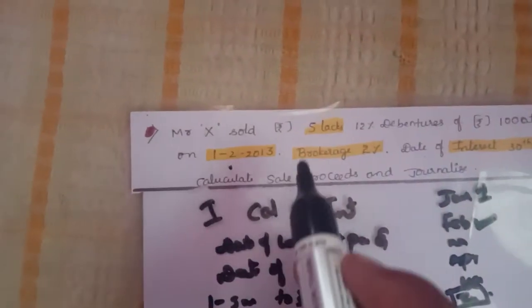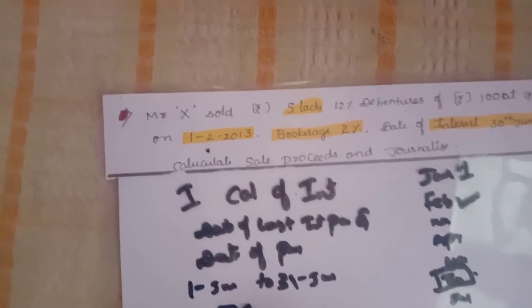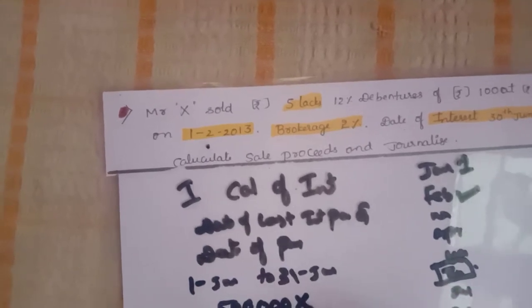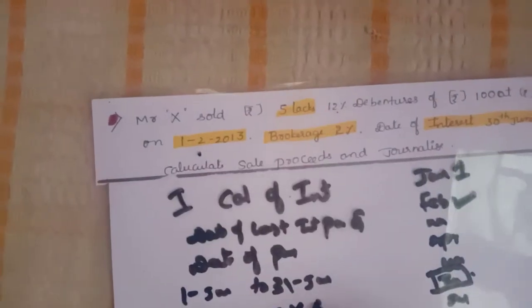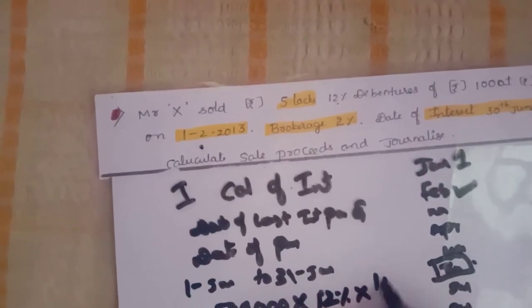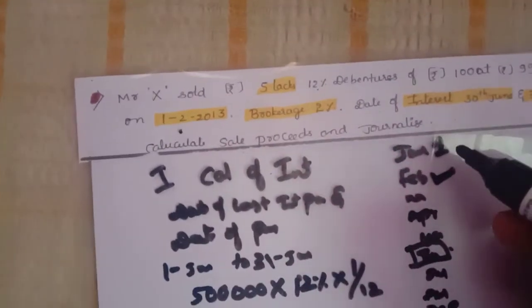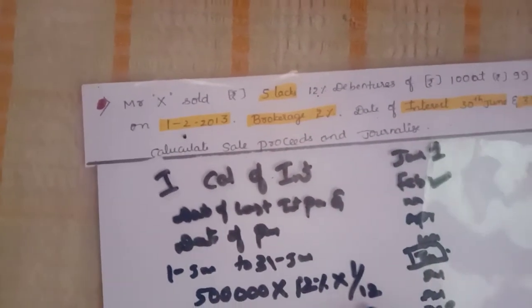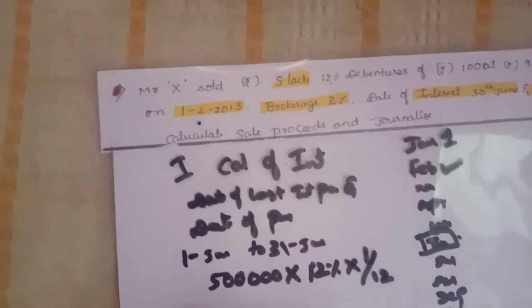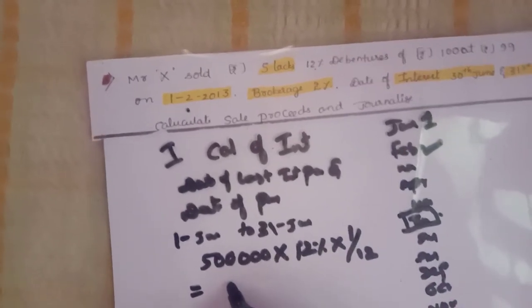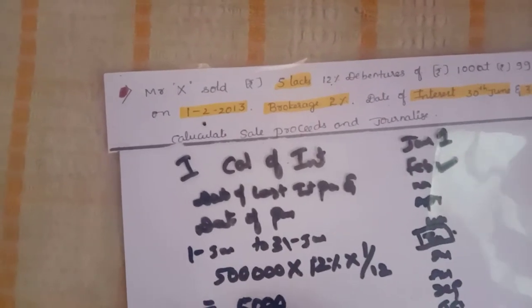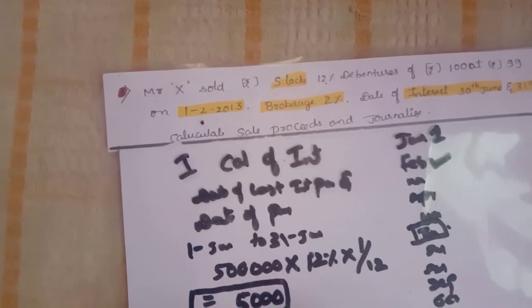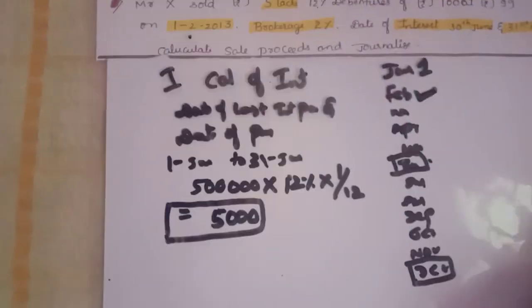So we will calculate it on the base of total cost, nothing but the 5 lakhs given in the question. So 5 lakhs into 12%, into 1/12. Why this 1/12? Only 1 month you will get. This 12 is the total 12 months we have. So 5 lakhs into 12% into 1/12, you will get 5,000 as interest. That is step number 1.